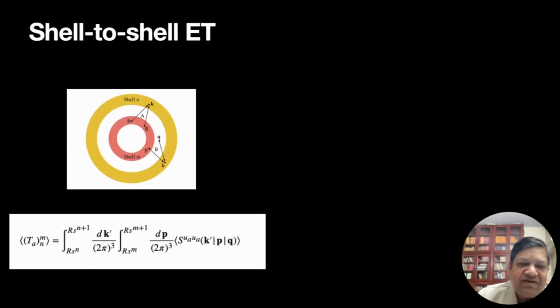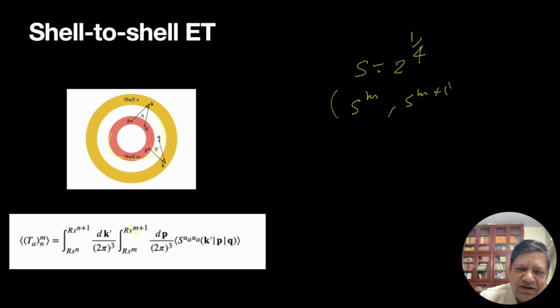Cell to cell transfer: we can define this as energy going from any wave number shell to another shell. So here the giver is the orange shell. We label it as S greater than 1, to the power 1 quarter. So S to the power m to S to the power m plus 1, the giver. Orange is the giver, and yellow is the receiver.